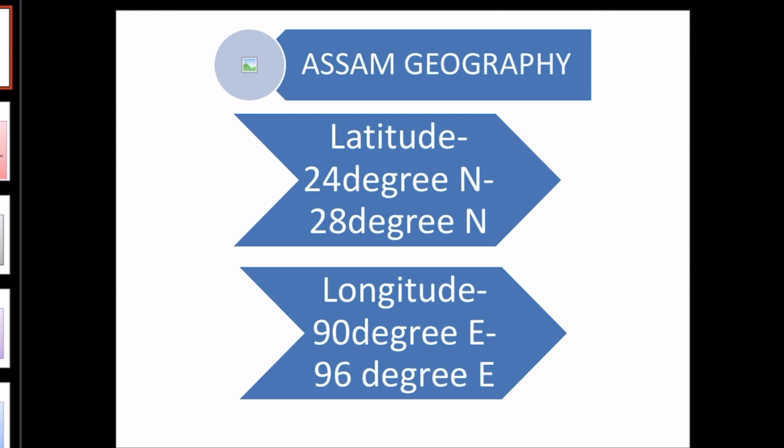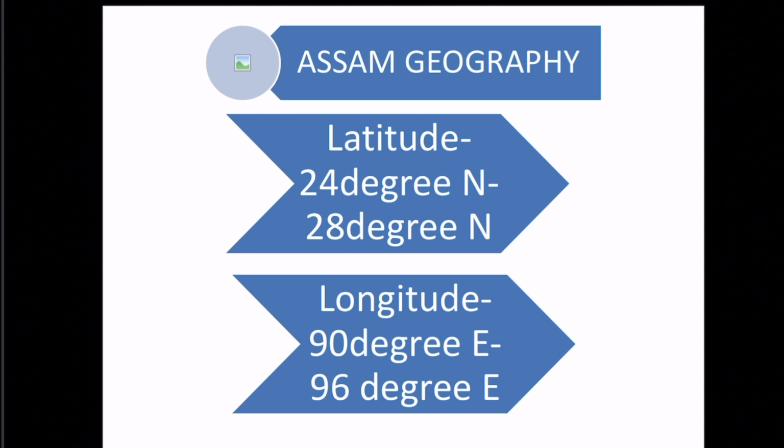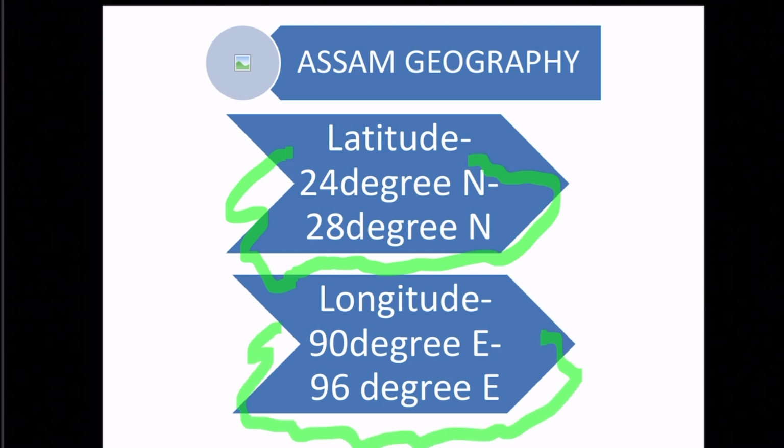This will be the first class. So let's start from the basics. When we talk about Assam, the latitude of Assam is located in 24 degree north to 28 degree north. And the longitude is 90 degree east to 96 degree east.